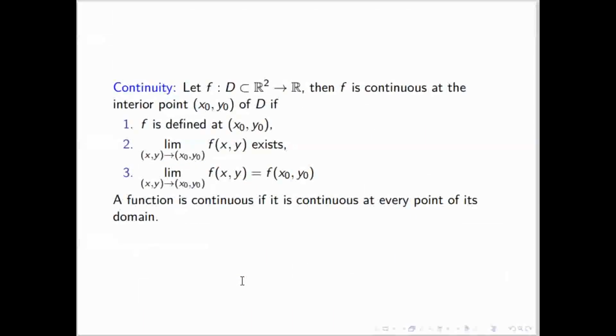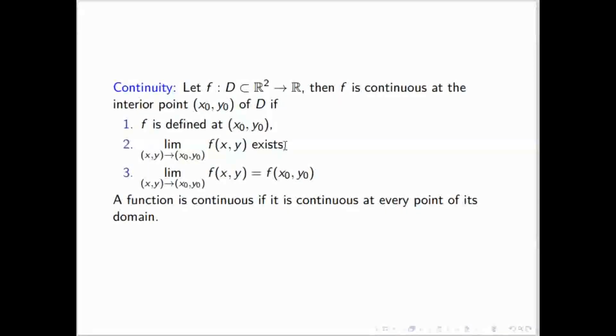So now continuity, the same definition like we have in the single variable. Suppose f is a function from R2 to R, and we'll say f is continuous at the interior point x naught comma y naught of the domain D if the first thing is that the function must be defined at that point, and this limit must exist, and both should be equal. Like the limit of this function is equal to the functional value. So first the function value at x naught comma y naught should exist, and the limit also should exist. If out of these three, one property does not hold, then we'll say that the function is not continuous.